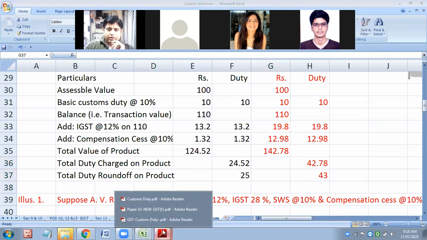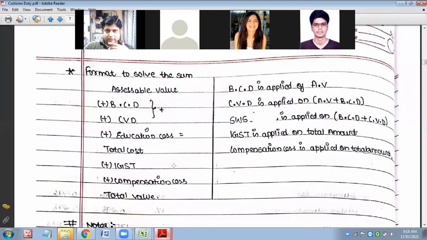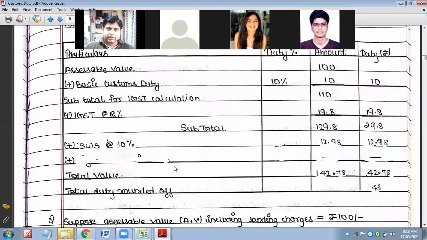So as per the provisions of 2017, the computation done by this student is correct. All this I made the correction last year. Last year there was a different kind of applicability. In 2018 it got changed.